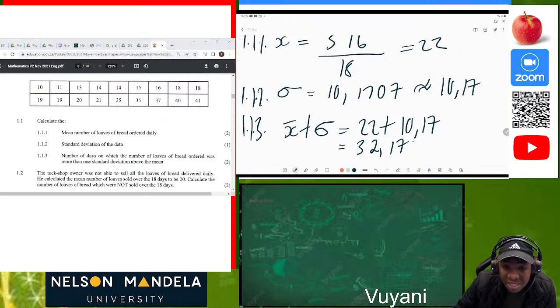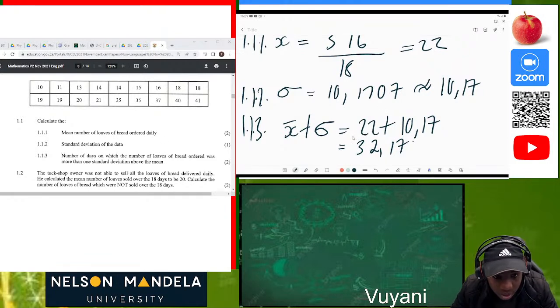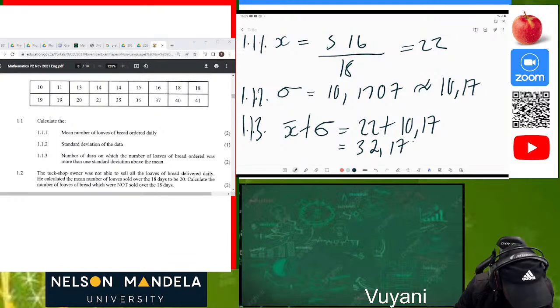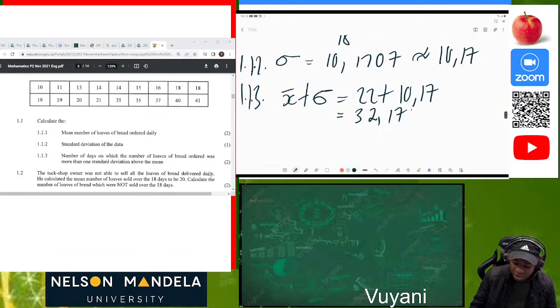Now what values do we have which are above that 32,17? We can see that we have one which is 35. We also have another 35, 37, 44, 41. So how many days were there? It's 5 days which were above the mean and the standard deviation.